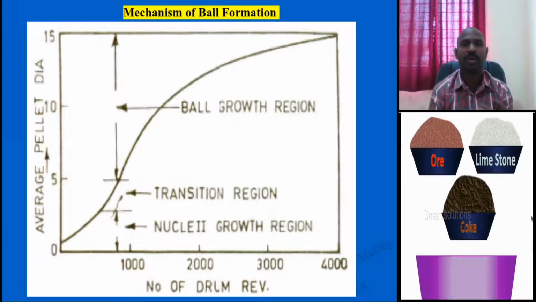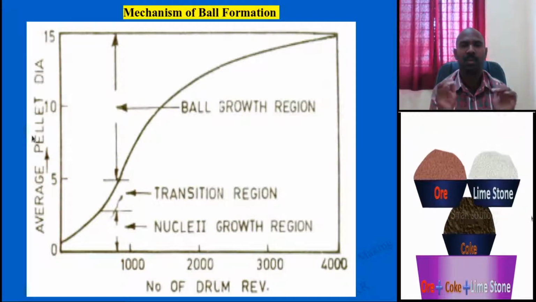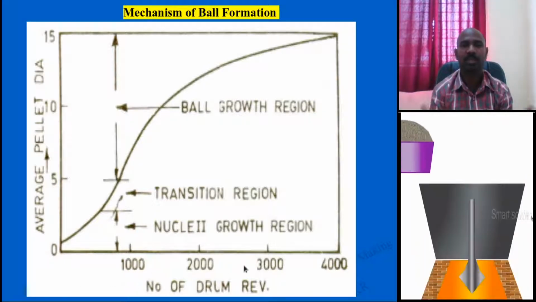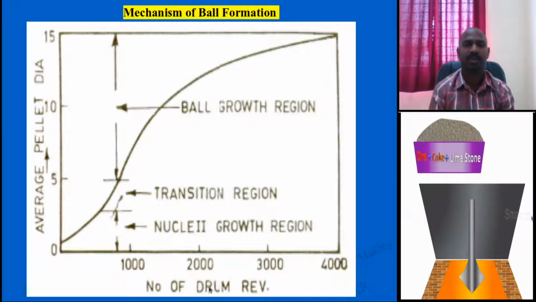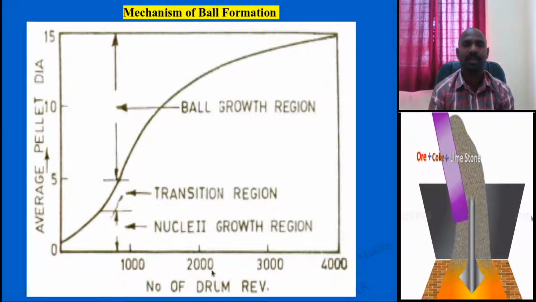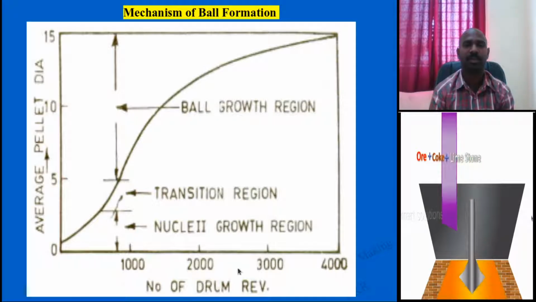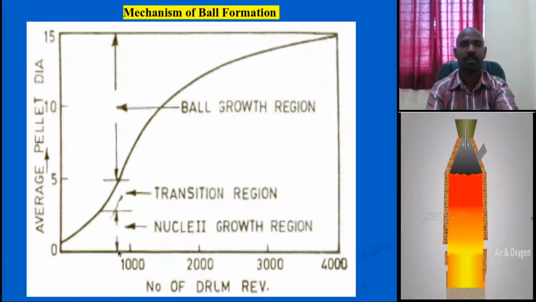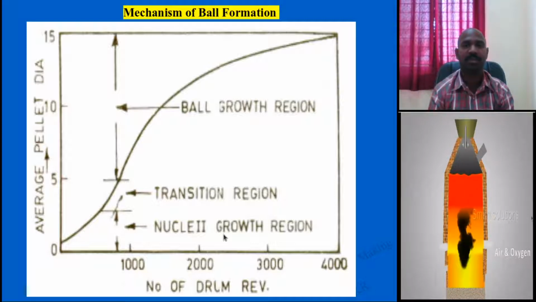You can see this with the graph. This is the average pellet diameter in mm, and these are the number of revolutions given for the drum type pelletizer: 1000, 2000, 3000, 4000. Initially, till 800 revolutions, mainly nuclei are forming at different locations.